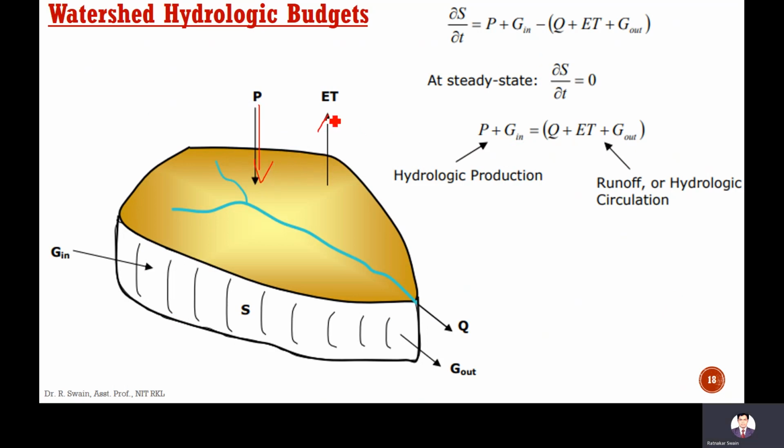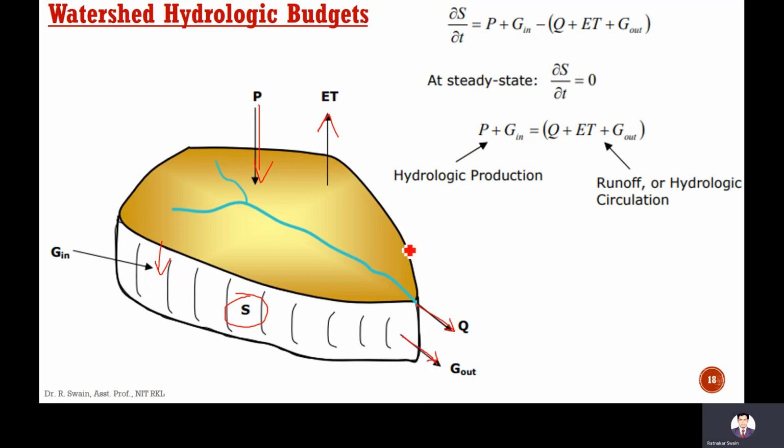There will be loss by evapotranspiration, ET, and some part of the water joins the groundwater. Some part is stored as groundwater, and there will be overland flow, called runoff, in the stream, and some part of the groundwater joins the stream later.